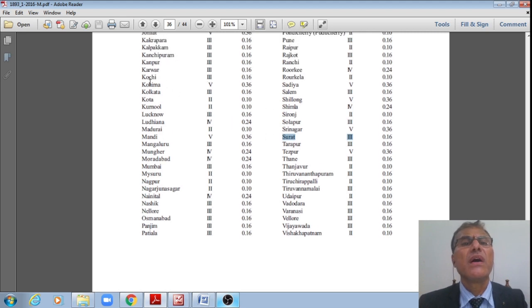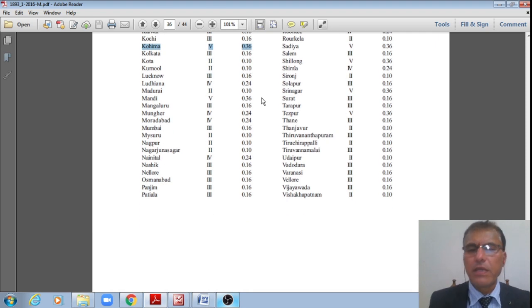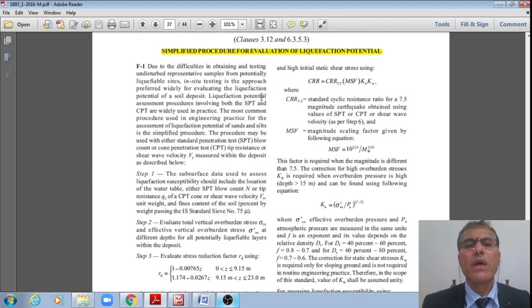Now let's see Kohima. Kohima is located in zone 5, with 0.36. There large intensity earthquakes are possible. Even the Kohima earthquake is a famous earthquake. Therefore, we do have those.